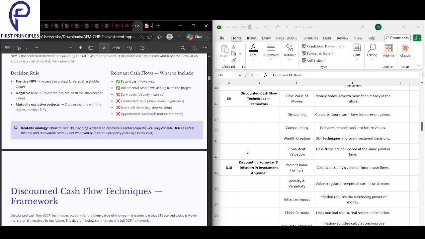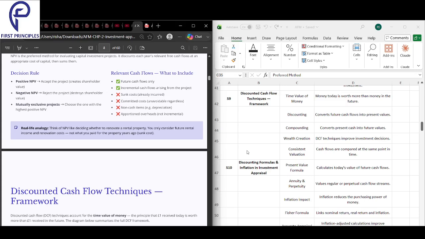Next is wealth creation. Under wealth creation, discounted cash flow techniques improve investment decisions. If you use discounted cash flow techniques to do investment appraisal and make investment decisions, it will help you pick the projects that actually make shareholders a lot richer.